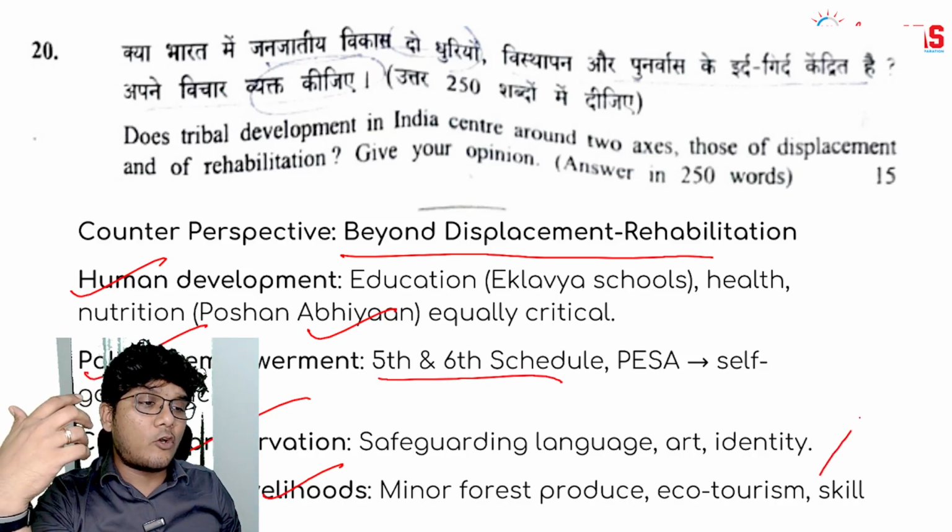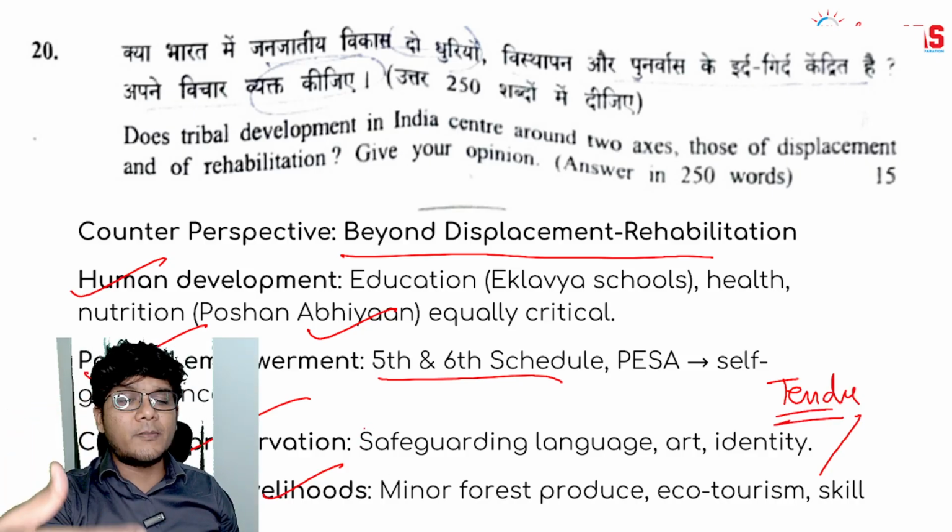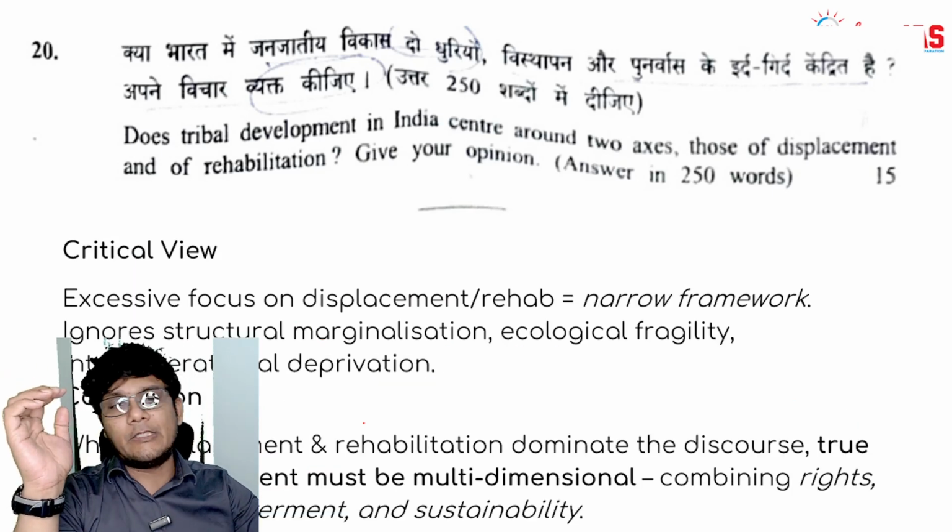For example, you can talk about the tendu leaves which are used in BDs, in tobacco products. You can talk about ecotourism, etc., by giving the examples.